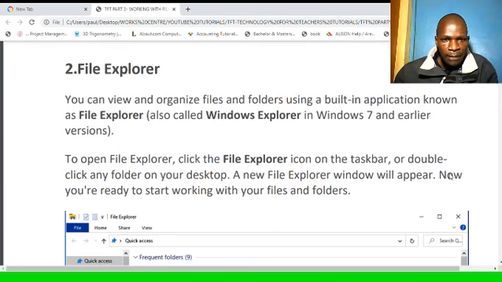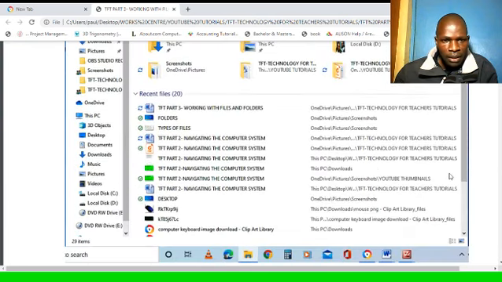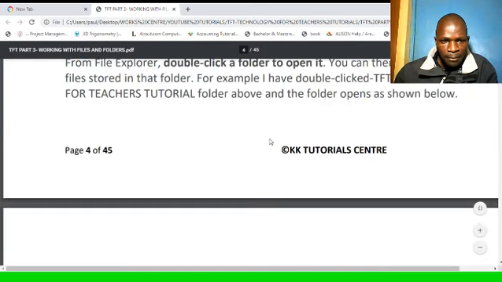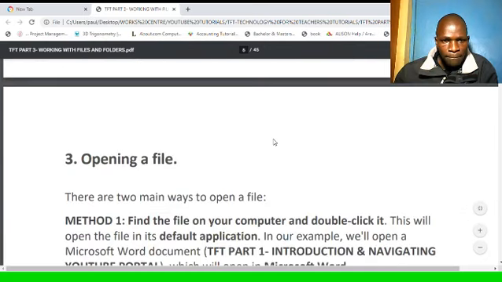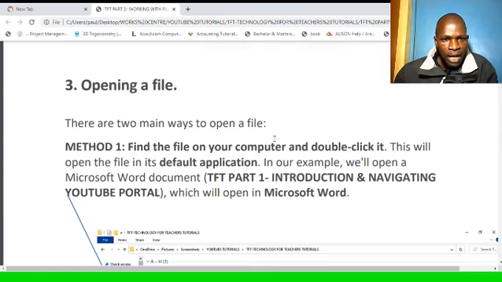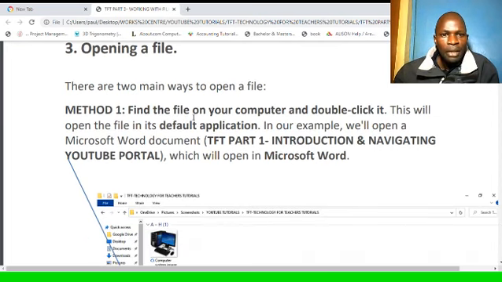File Explorer that we have seen in my desktop is this snapshot here. Another section is opening a file. We want to see how to open a file. There are 2 main ways to open a file. Method 1, find the file on your computer and double click it. You will find the file and then you double click it.